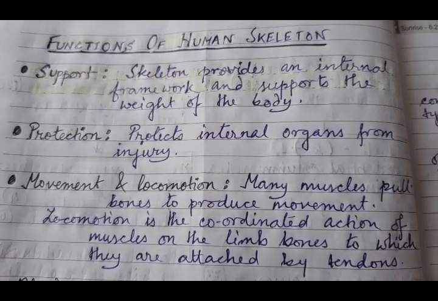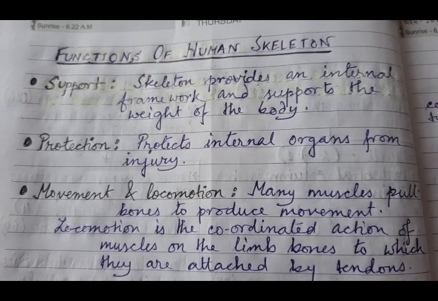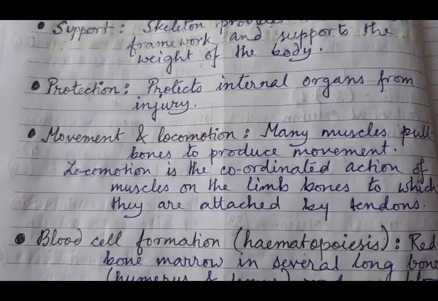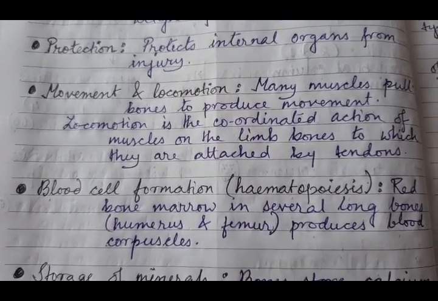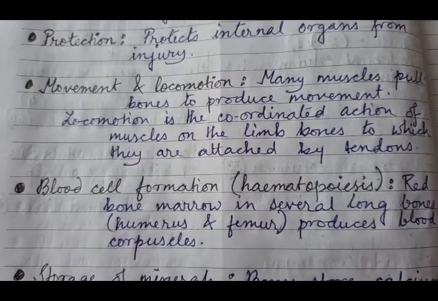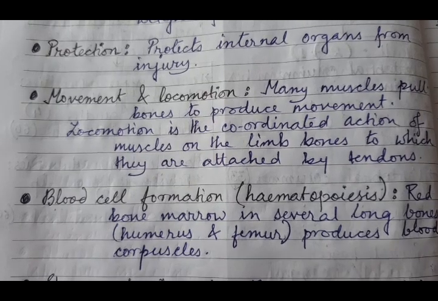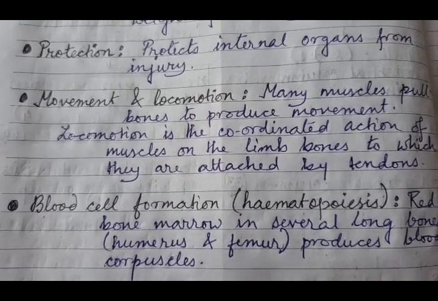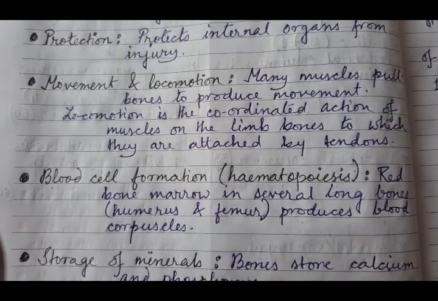Without the skeletal system, our body would have been a mass of simple muscles. Then protection: it protects the internal organs. Movement and locomotion: many muscles pull the bones to produce movement. Locomotion is the coordinated action of muscles on the limb bones, to which they are attached by tendons.